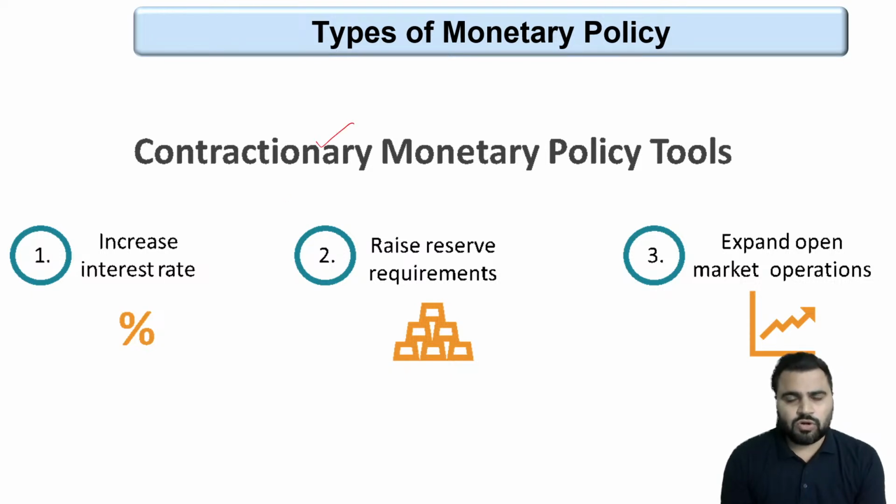And I told you contractionary monetary policy means reducing the money supply in the economy. So the reverse will happen here. The interest rate will be increased by the Reserve Bank of India. The reserve requirement will be raised by the Reserve Bank of India, and RBI will start selling government securities in the open market operation.